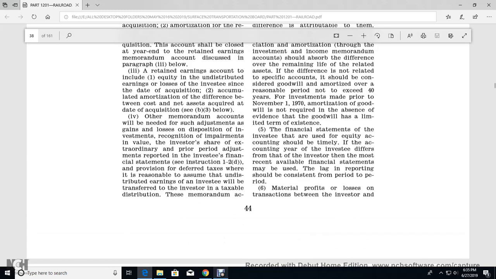Five. The financial statements of the investor with the equity method of accounting should be timely, consistent with the accounting of the year of the investor, with the deferral of the information from the investee.